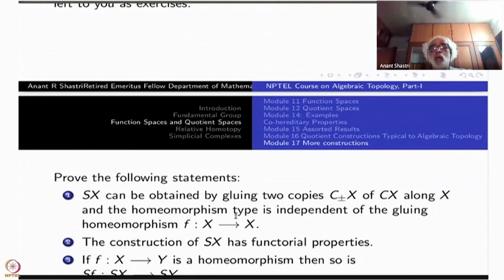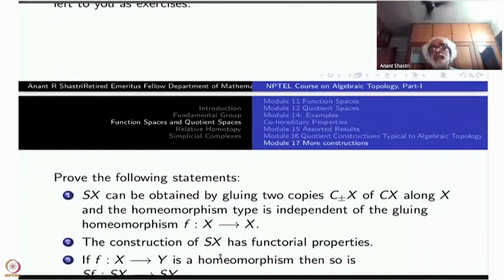And the homeomorphism type is independent of the gluing homeomorphism f from x to x. You can take any homeomorphism and identify C plus of x with C minus of x. The resulting space is always homeomorphic to Sx.